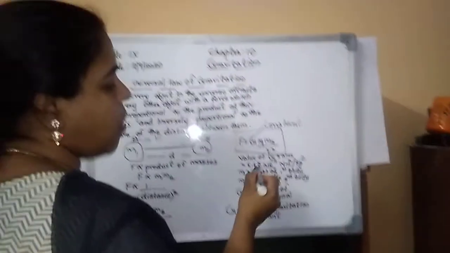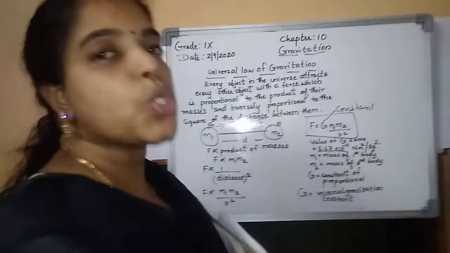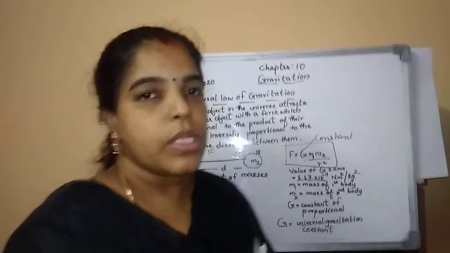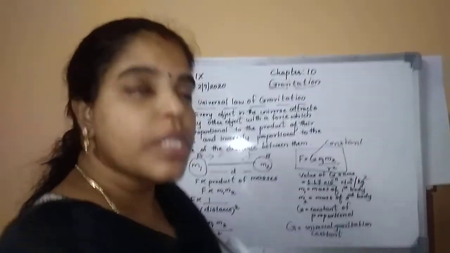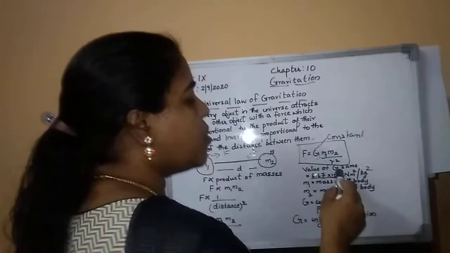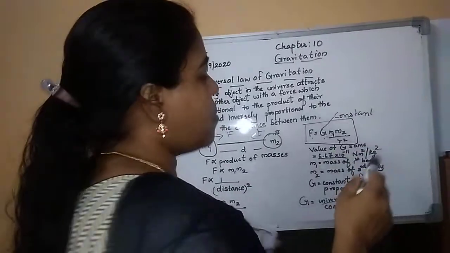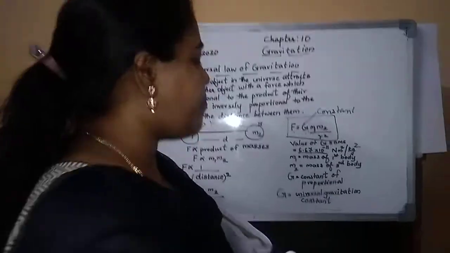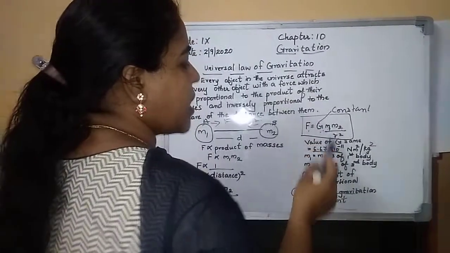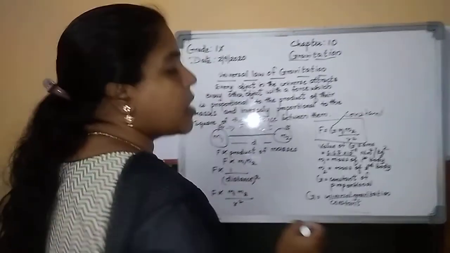We find that the constant value of G is 6.67 into 10 raised to minus 11. What is the SI unit? Newton meter square per kg square. So G is the universal gravitational constant.